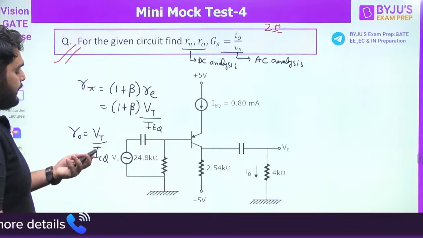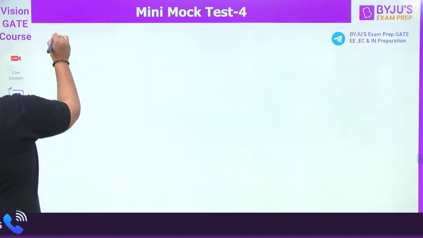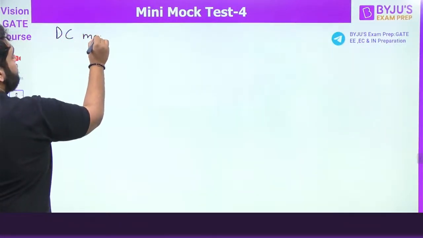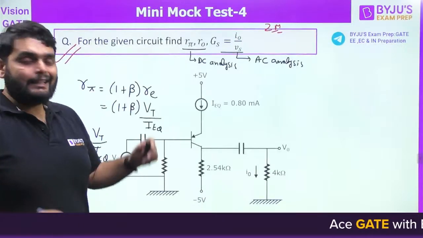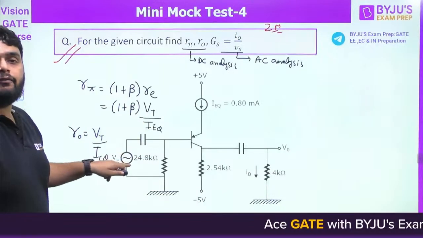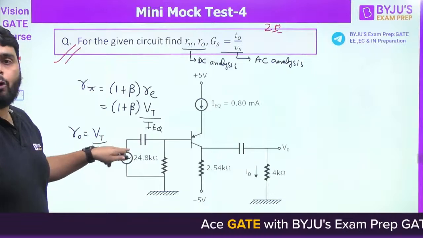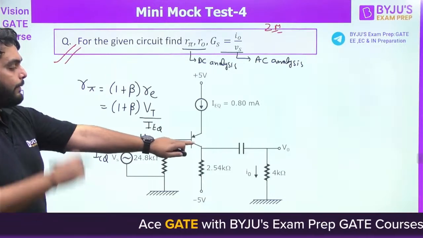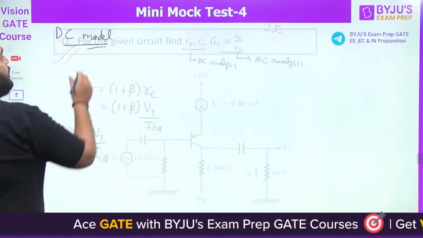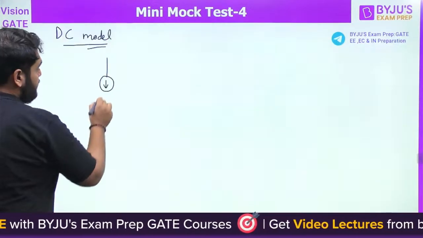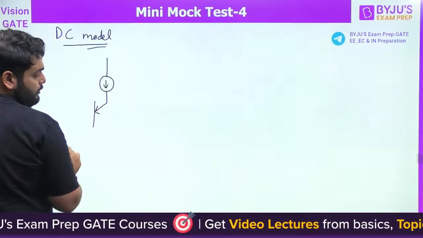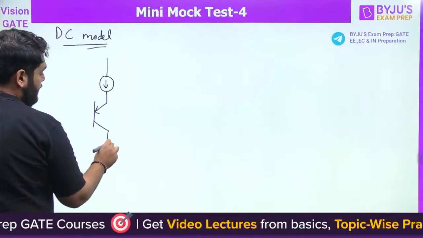Okay, so let's first draw the DC model here. In case of DC, what will happen? The AC source which is connected here will be removed, so the AC source will be short, and the capacitor will be an open circuit. So for the DC analysis, the circuit will remain like this.